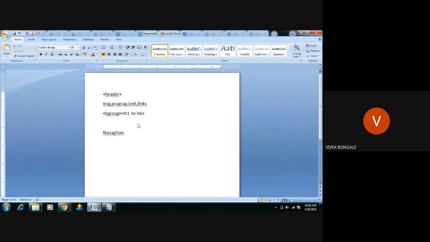Next is section and articles. As I explained, if you want to give a brief description, the entire description about one particular concept, we're going to use the section. In that section, we are using the articles. Section basically gives a thematic grouping of content. Thematic grouping means the entire thing I'm going to display, and that whole part I'm going to divide.